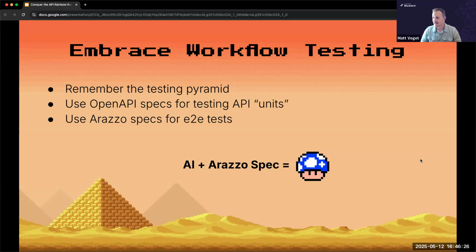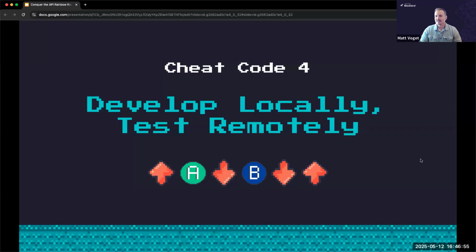So think about those same AI prompts, right? Like, based on my API specs in my code repo, I want AI to generate an Arazzo specification that, let's say, fetches that user profile. And then hopefully we can arrive at that spec that chains together those three API calls to accomplish that. So I think there are some really, really cool opportunities here for using Arazzo. That kind of summarizes the cheat codes that address a lot of the API spec challenges.